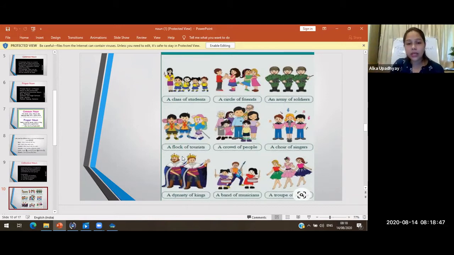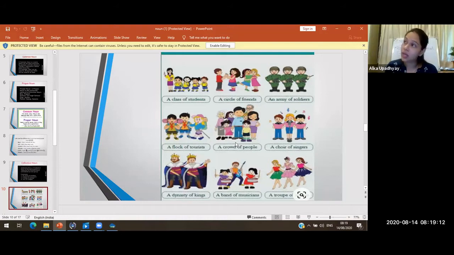Now next one is a flock of tourists. So here a flock of tourists means what? Many tourists coming together. So here the word flock is given to many tourists together. Now next one is a crowd of people. So there are many people over there. So what we say is that the place is crowded.